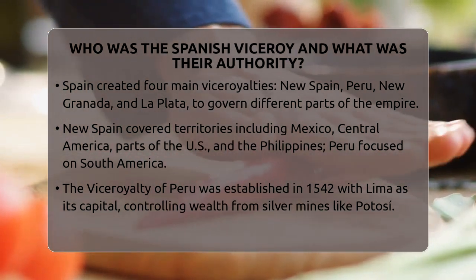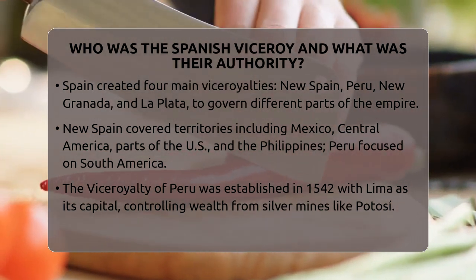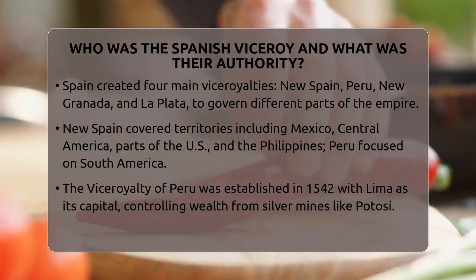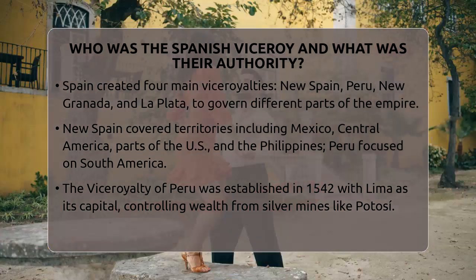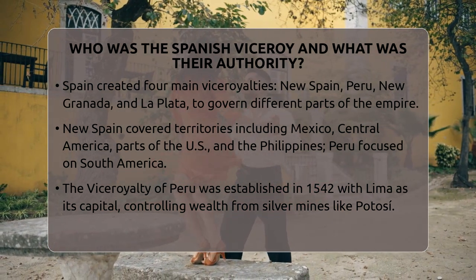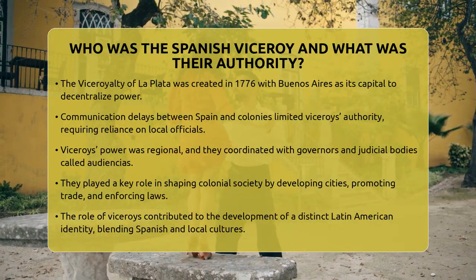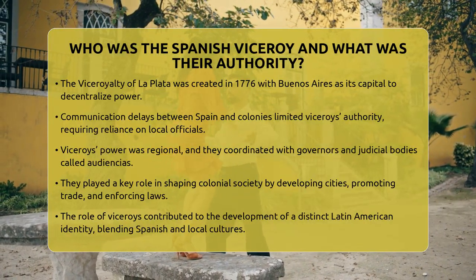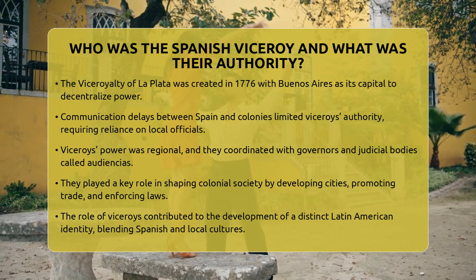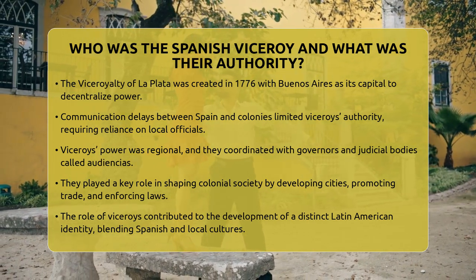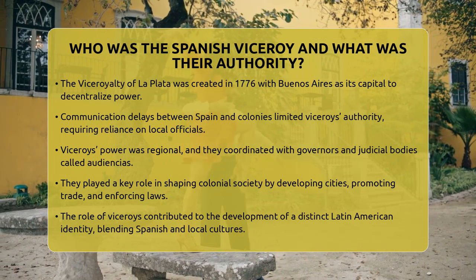Because of the long distance between Spain and the colonies, communication took months. This made it hard for Spain to give quick orders or support. So, viceroys often relied on local officials like governors and judicial bodies called audiencias to help run things. The viceroy's authority was mostly limited to their specific region, like Mexico or Lima.